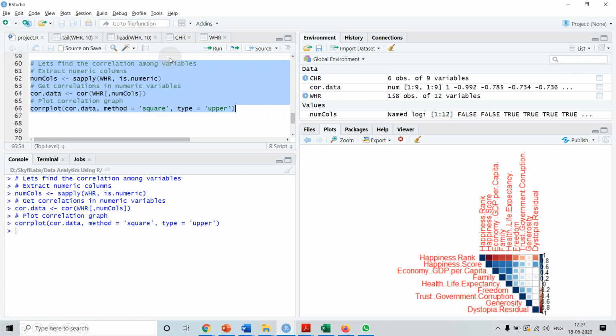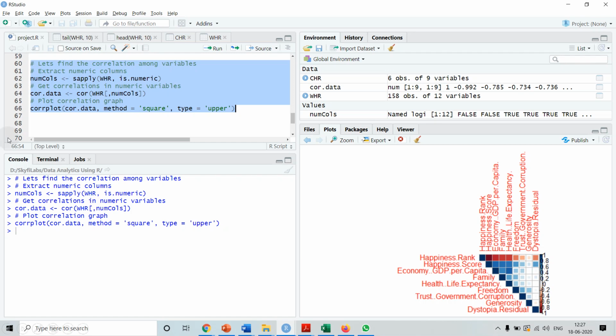Okay, so finding correlation means we want to know if the value of one variable is increasing, whether the value of another variable is increasing or decreasing. If both are increasing, then they are positively correlated. If the value is increasing for one variable and decreasing for the other, then they are negatively correlated. And if there is no relation, in that case the correlation is 0.